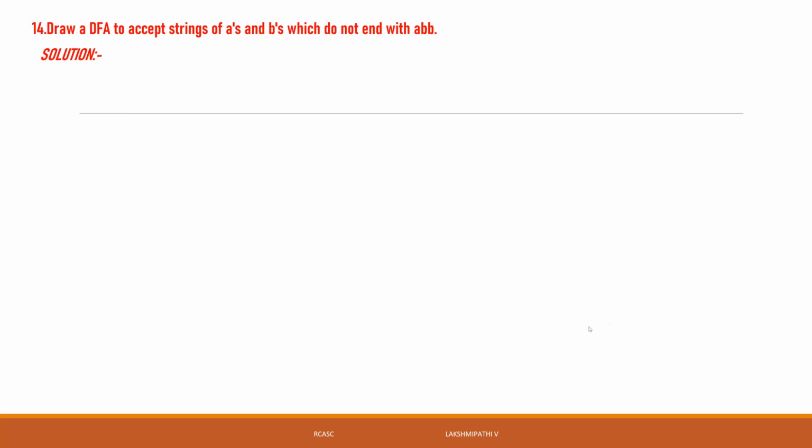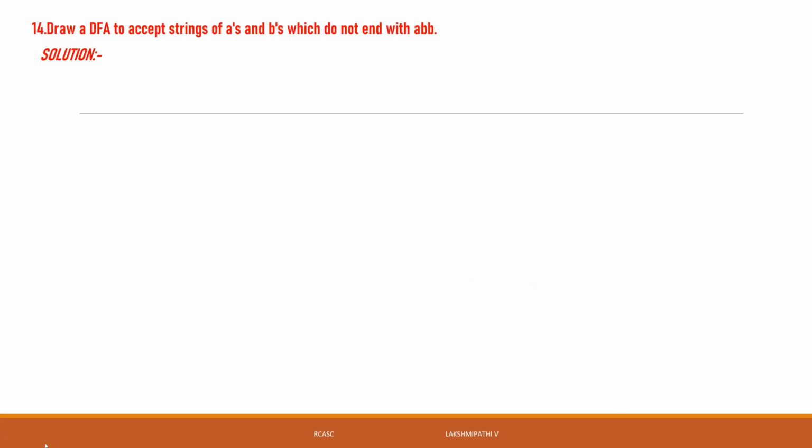Any string that does not end with abb will be accepted by the machine. If it ends with abb, the machine is not accepting.